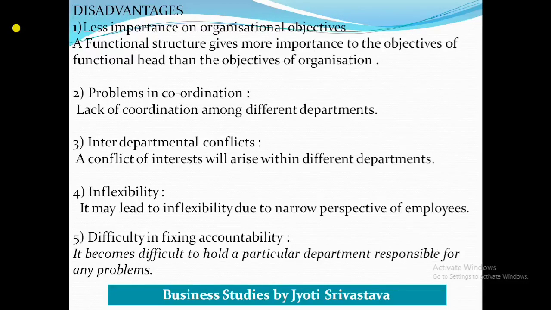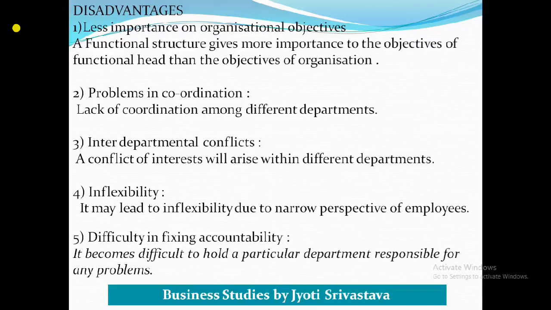Now let's see, after talking about advantages, the disadvantages. The first disadvantage says less importance on organizational objectives. Functional structure gives more importance to the objectives of the functional head than the objectives of the organization. So students, you must have seen one of the advantages that they focus on their departmental objective. Means, as we know, due to functional structure all the members of one department are just focusing on the achievement of the target of their own department.